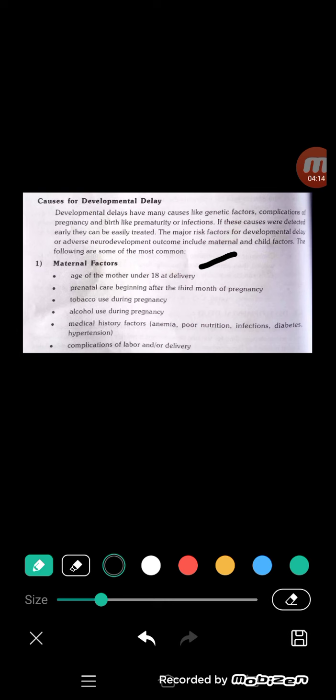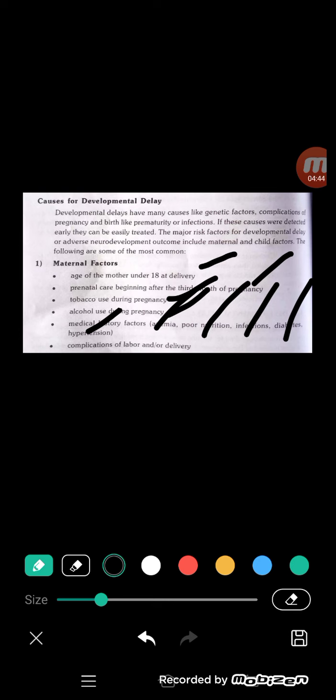Then prenatal care beginning after the third month of pregnancy, and tobacco and alcohol use during pregnancy. Sometimes the mother is suffering from anemia, poor nutrition, infections, diabetes, hypertension. When these are present in the mother, it leads to developmental delay.